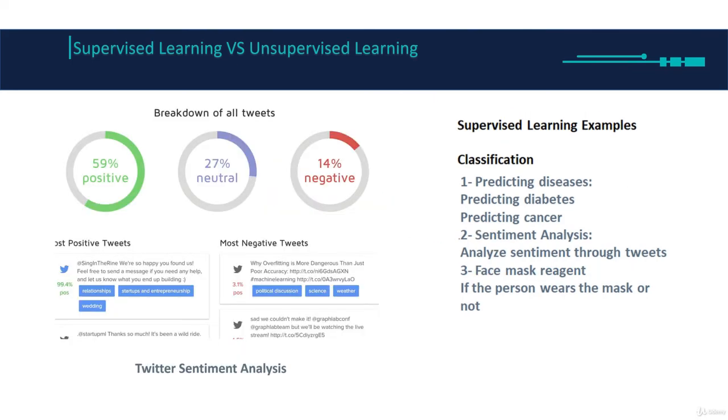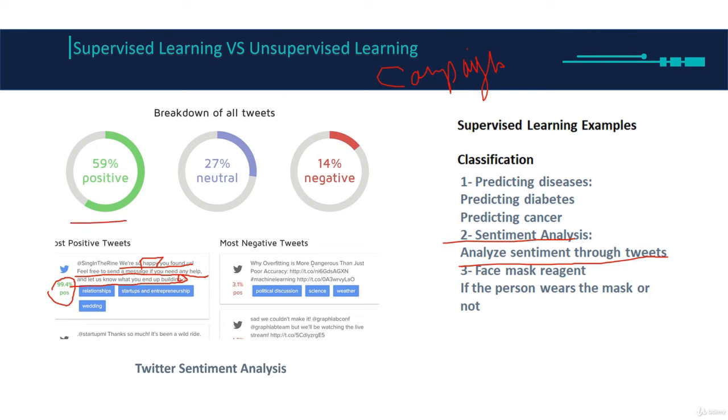Alright, next we have sentiment analysis. We are analyzing Twitter tweets. Let's say I'm working in a company and I just launched a new campaign, and people are talking about this campaign. Here we can see, "We are so happy you found us. Feel free to send a message if you need any help, and let us know when you're building," and there is a smiley emoji. Since there is the word happy and there are no curse words or negative words, this can be classified as a positive tweet.